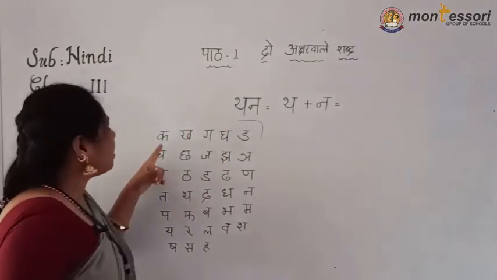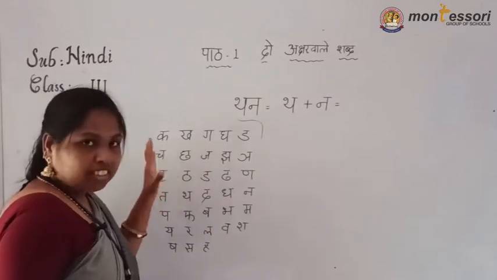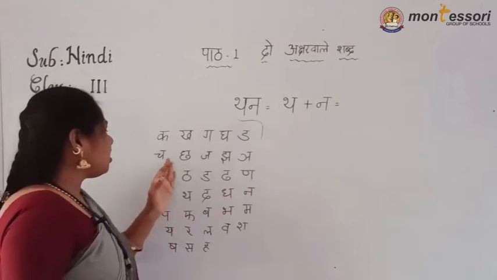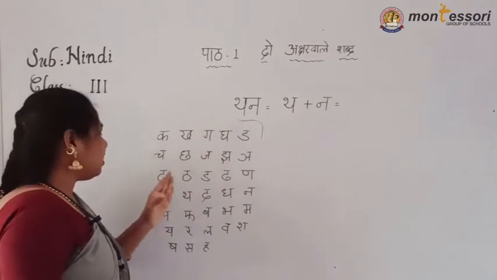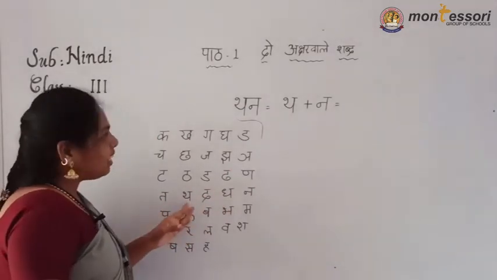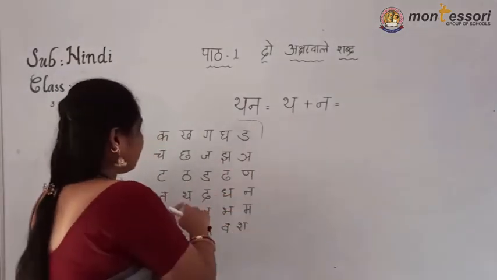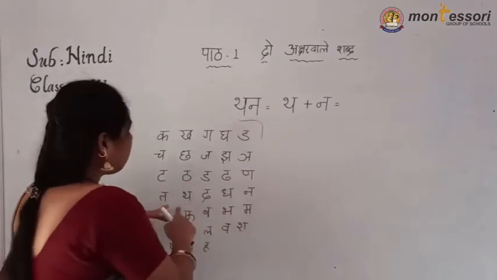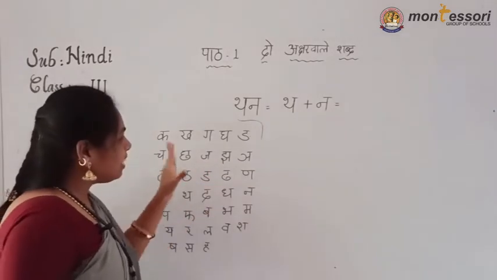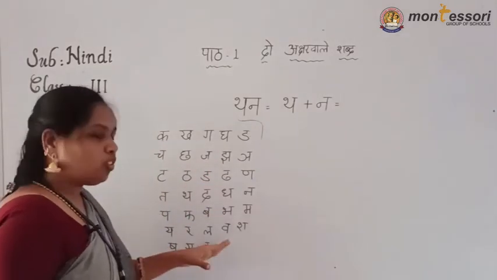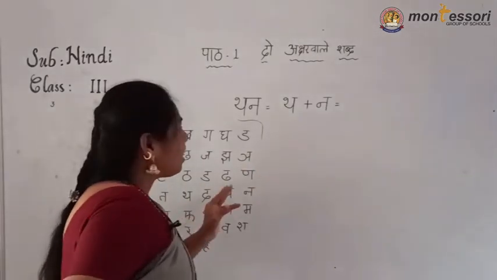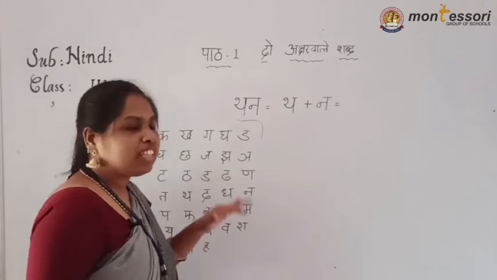See, if we read these letters: ka, kha, ga, gha, inya, cha, chha, ja, jha, ini, ta, tha, da, dha, ana, ta, tha, da, dha, na. Where is the similar letter? The same letter is here: tha. How do we read this? By reading all the letters in this format and finding the similar letter, we can understand the sound of that particular letter.